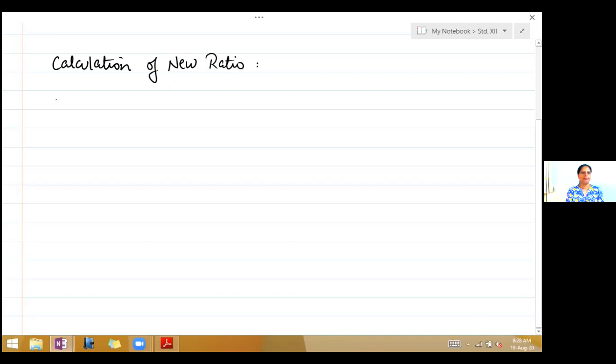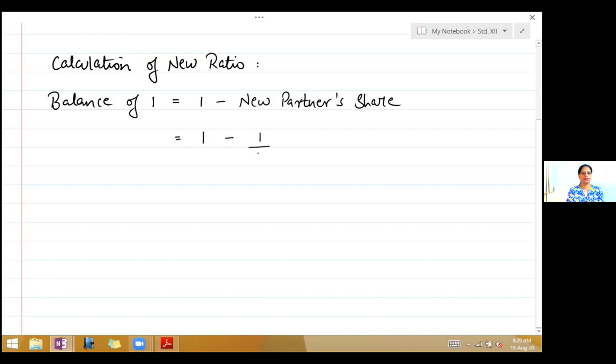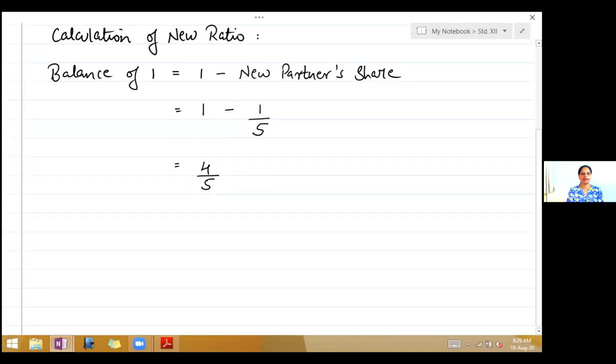Formula over there is balance of 1, that is the remaining, you have to find the remaining, is equal to 1 minus new partner's share. So write, is equal to 1 minus 1/5. They have said Ram is admitted for 1/5 share in future profit. So this is equal to 4/5. So 4 upon 5. So we have got the remaining ratio, that is the balance ratio.